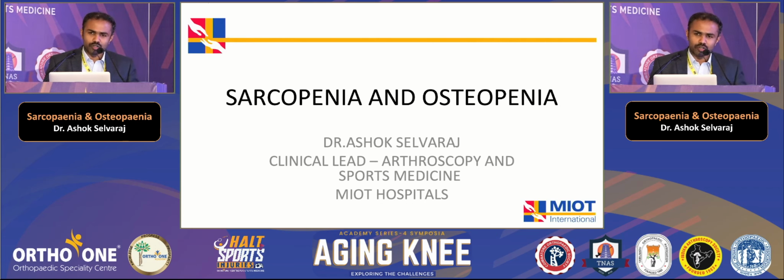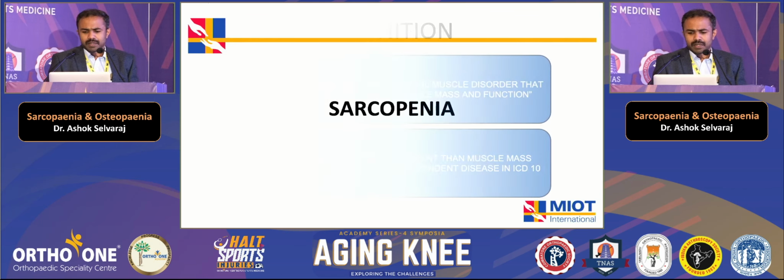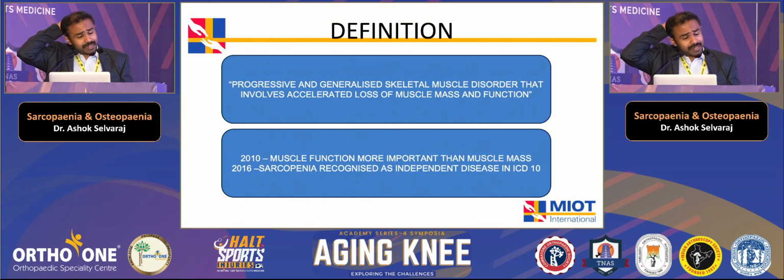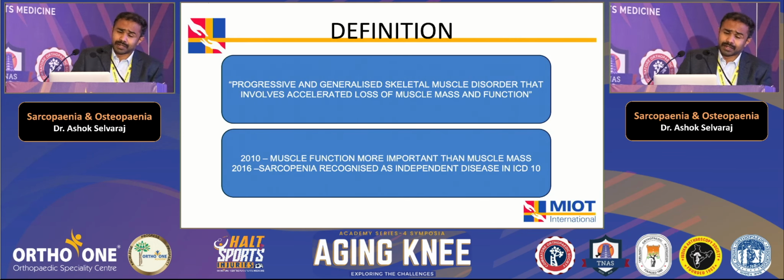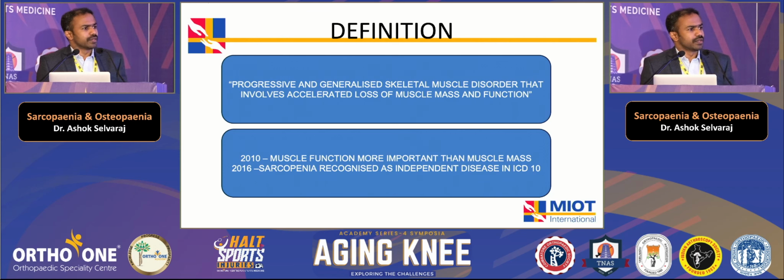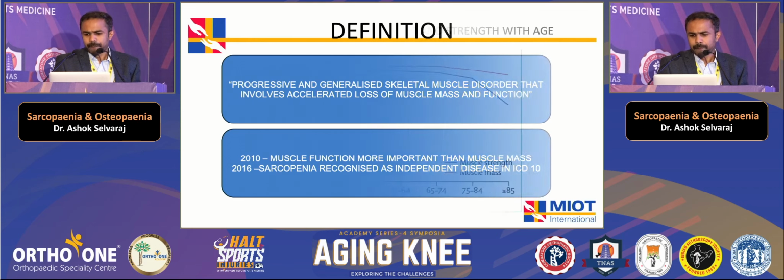Okay, so I'm going to talk about sarcopenia and osteopenia. So the less known topic is sarcopenia. We'll speak about that. What is the definition? This is a relatively new topic. It has been recently included in the ICD only in 2016. It is described as a progressive generalized skeletal muscle disorder that involves accelerated loss of the muscle mass, basically the skeletal muscle mass, and also the most important part, the function.